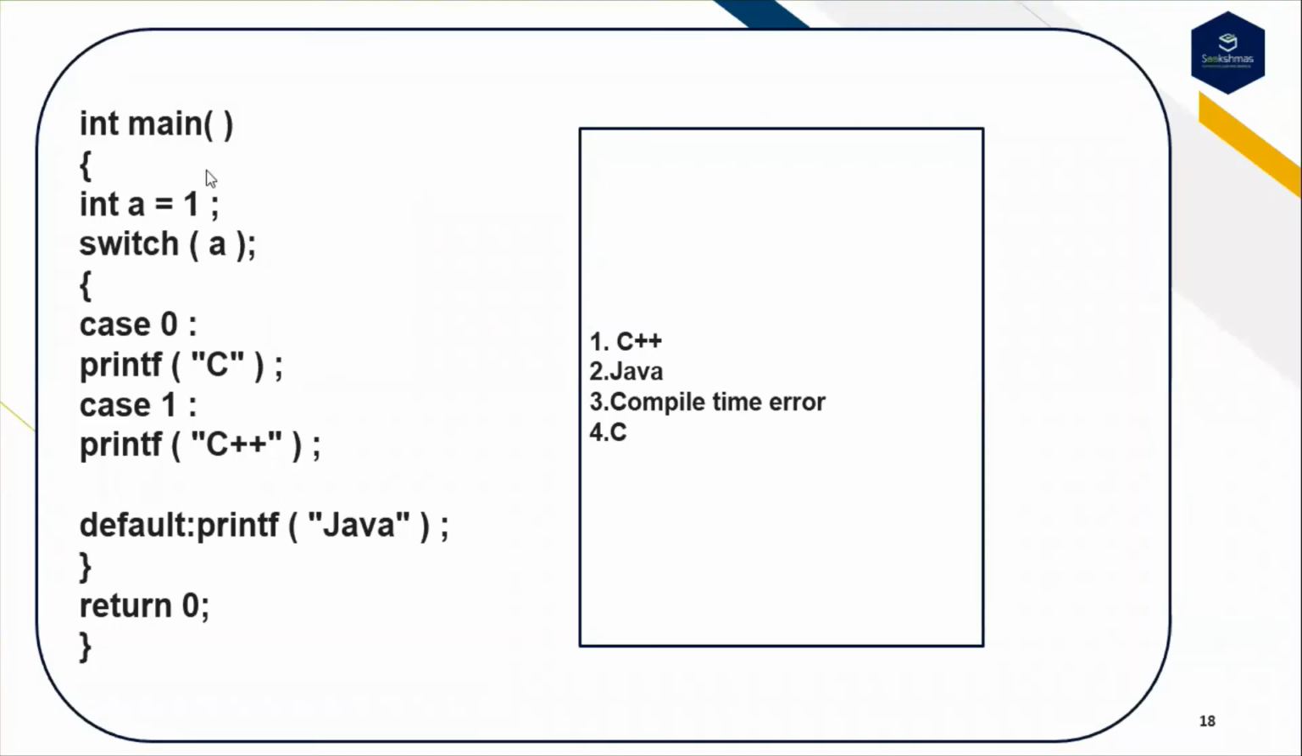That's the fifth question. int main, int a is equal to 1. Switch of a and case 0, printf C, case 1, printf C++, default printf Java. Predict the output of this code. Here the switch ends with a semicolon, guys. And these are the options: C++, second option is Java, third option is compile time error, fourth option is C. Predict the output of this code.